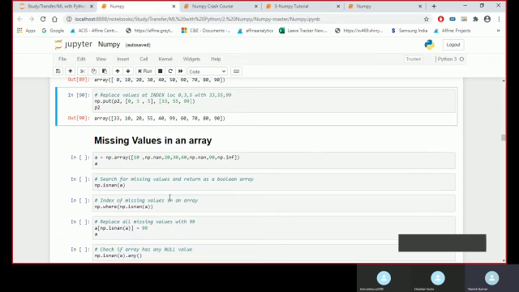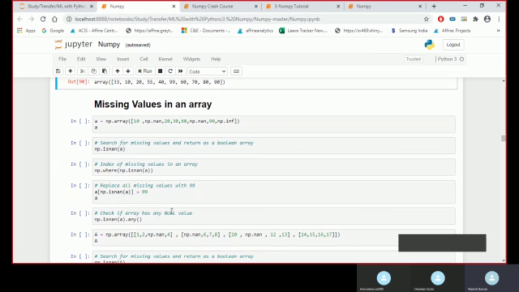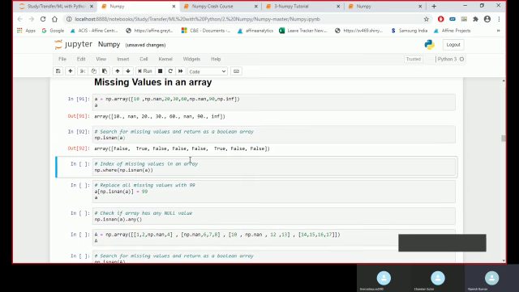Now if we want to count or replace missing observations, for example there might be missing observations in our data sets, how can we search where all my missing observations are? I can use isnan for that, calling my array. I will get the positions where I have missing observations, and then I can do the replacement.